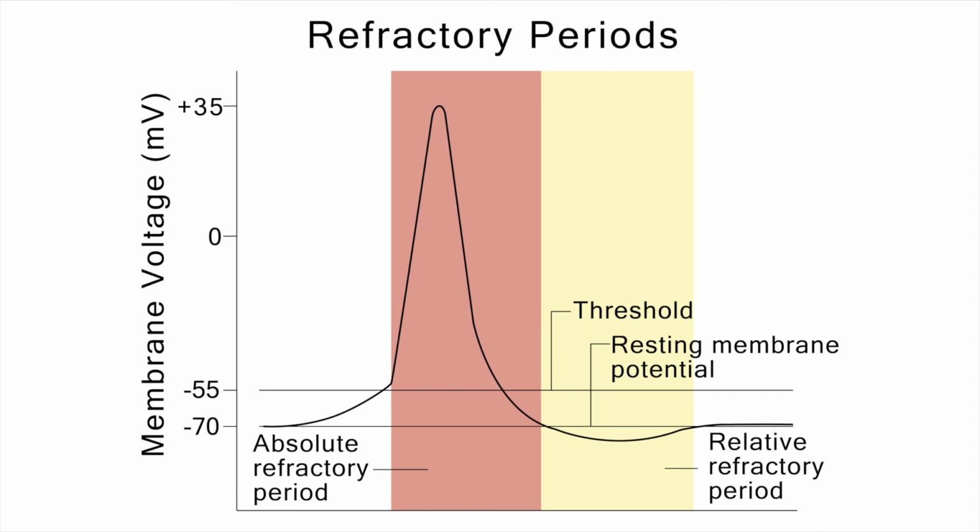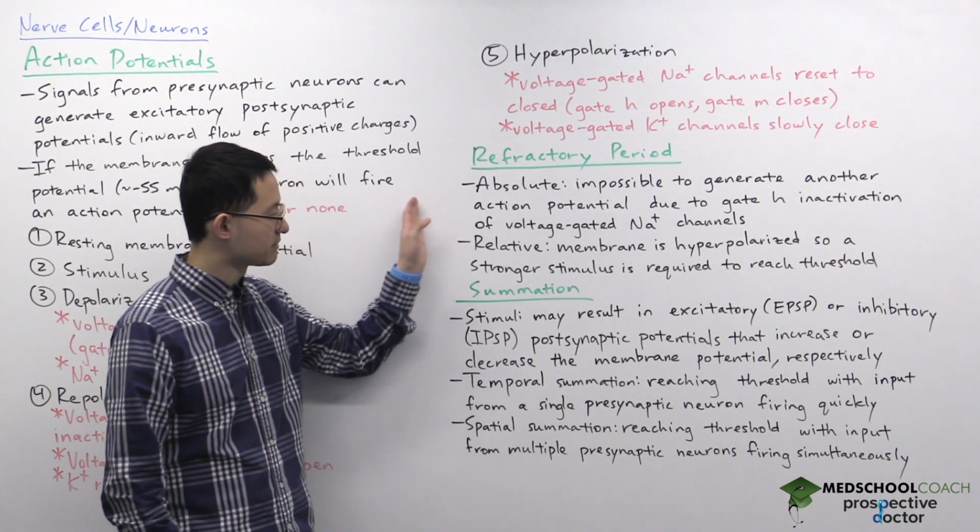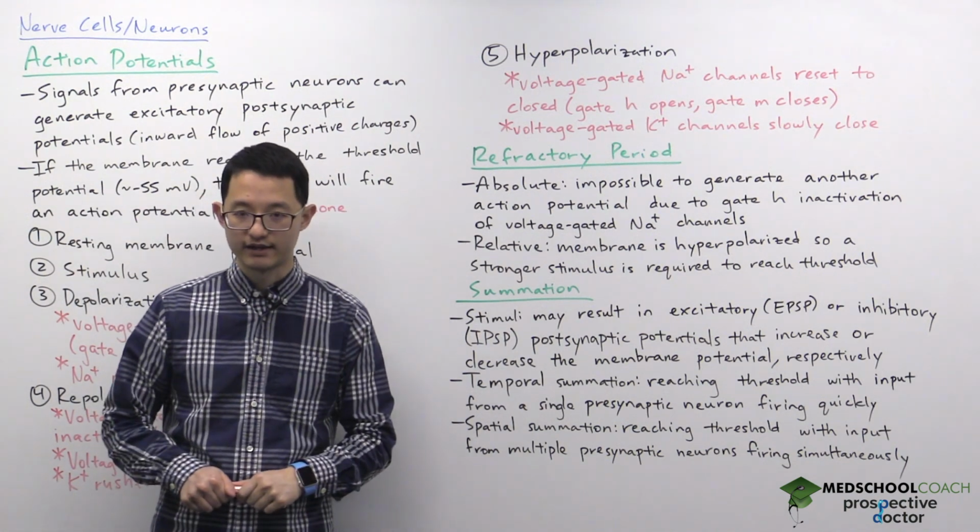The relative refractory period is just after the absolute refractory period, and you can see it's during the period of hyperpolarization. During this period of time, the H gate is open, the M gate is closed. So it's possible to open voltage-gated sodium channels by changing the membrane potential. However, during hyperpolarization, the membrane potential is lower than the value at rest. So as a result, you can fire an action potential, but this requires a stronger stimulus in order to reach threshold. So that's the absolute refractory period and the relative refractory period.